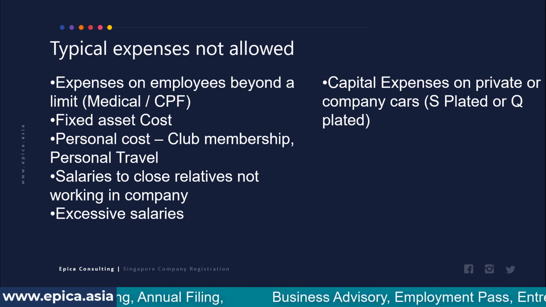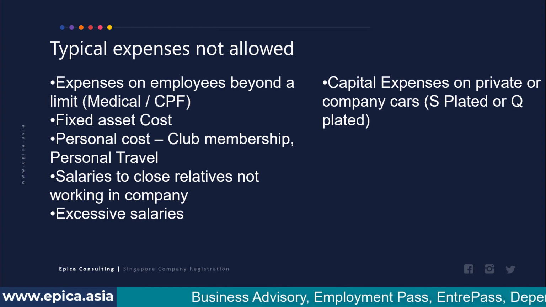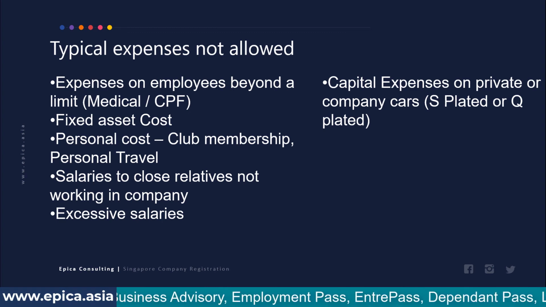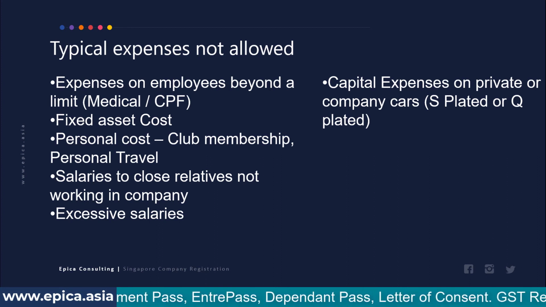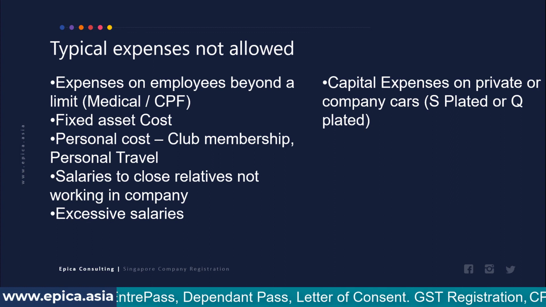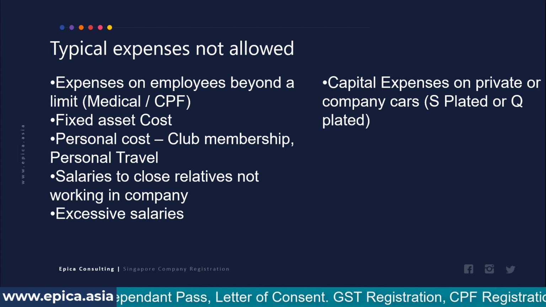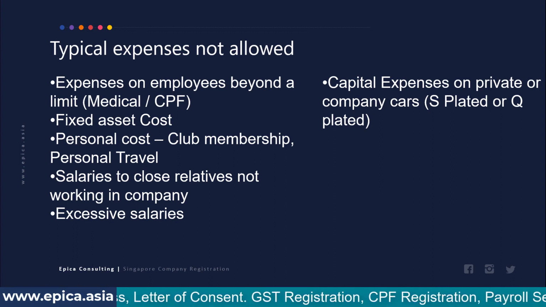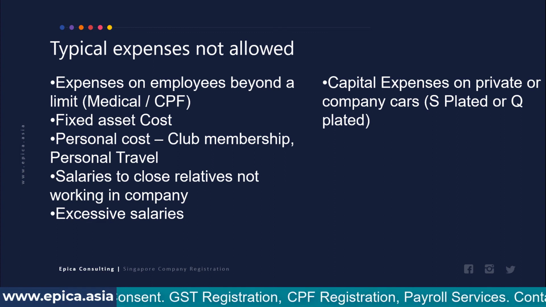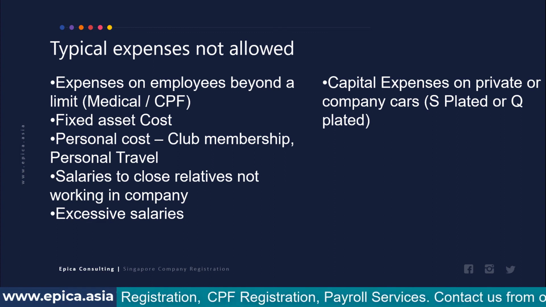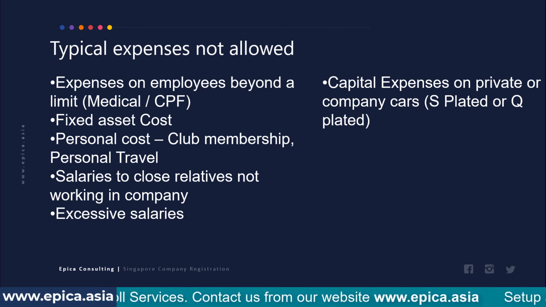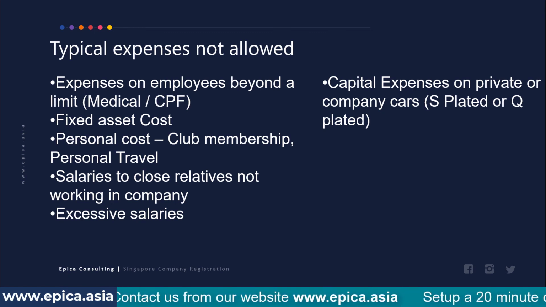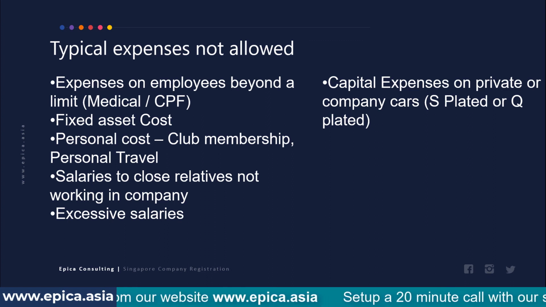And the last one is capital expenses on private or company cars, S-plated or Q-plated cars. This is a bit odd because here any capital expense on a private or company car is not allowed. People can understand that private cars are not allowed, but even for a company owning a car, those capital expenses will not be allowed to be deducted from the company's return. And why? The reason is like this. It is not expected that a company will generally buy a car. But if a company decides to buy a car, let's say for its top management, then the car is considered to be always an expenditure personal in nature.